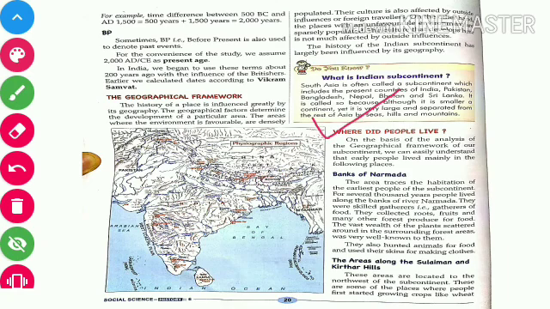Where did people live? On the basis of the analysis of the geographical framework of our subcontinent, we can easily understand that early people lived mainly in the following places. Like the banks of Narmada. This area traces the habitation of the earliest people of the subcontinent.